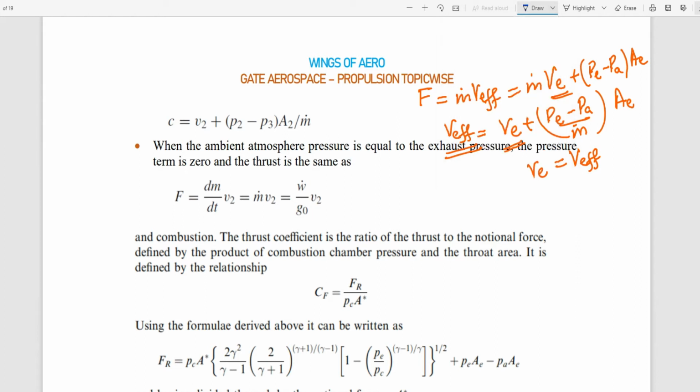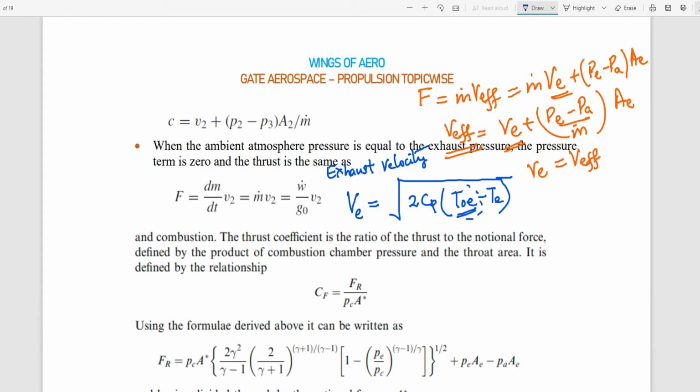Good. Now, how to find this VE in other ways? VE is given by the formula root over 2 Cp (T naught e minus Te). This is a formula to find the exhaust velocity. Now, what is Te? It is the static exit temperature, and T naught e is the total exit temperature.